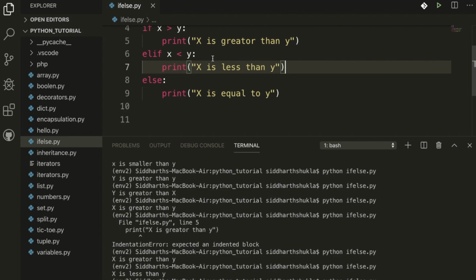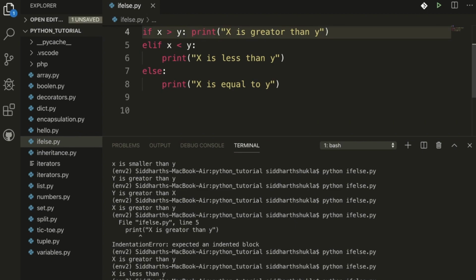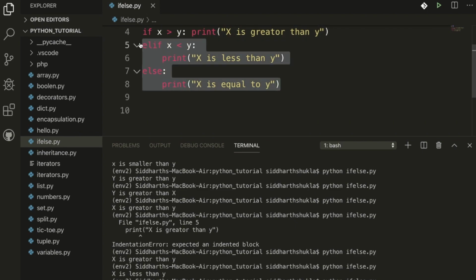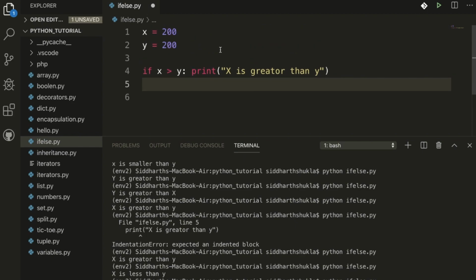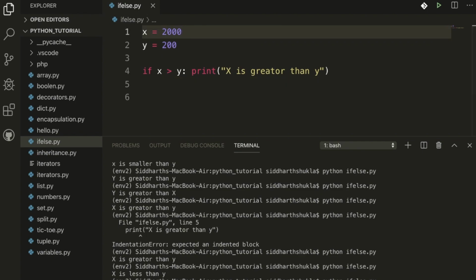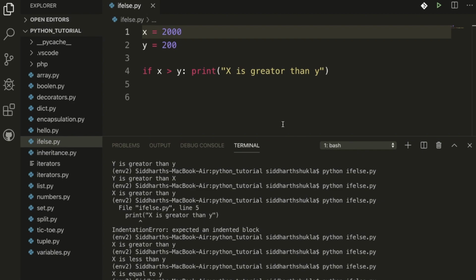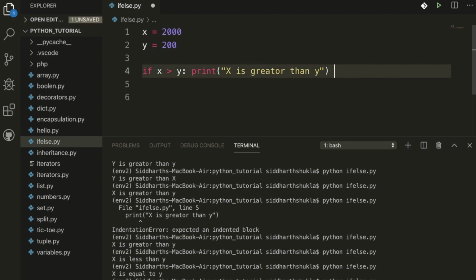Suppose shorthand: if you want to write a query, a print statement, on the same line, you can also put it like this. Suppose x is greater than y, yes, you can write it like this. Basically this statement is a short if condition, you can also write it here. If you have anything else, you can also write an else condition here. So we can also use the short technique.